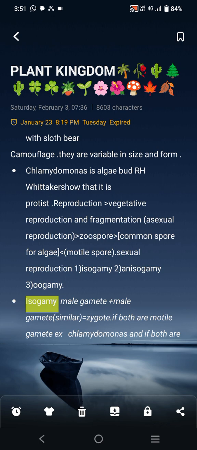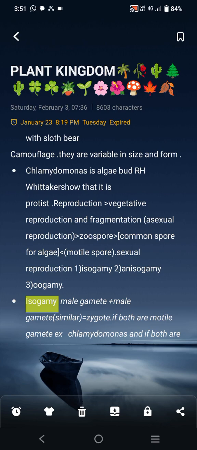Chlamydomonas is an example of algae, but R.H. Whittaker, a scientist, saw that it is a protist. Why? They did not regard it as algae, they regarded it as a protist, and also it is algae. Both are true, but in other words.